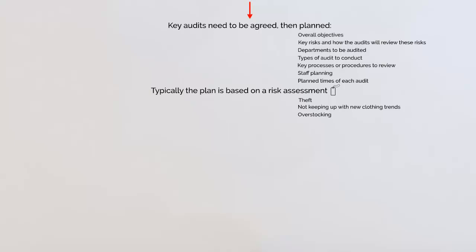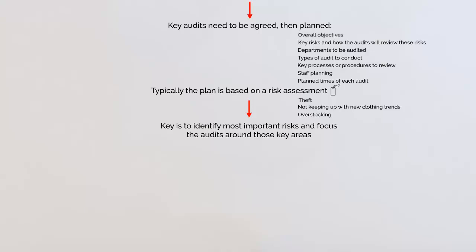Now, of course, there are many of these risks. This is not an exhaustive list. This is just a couple of examples for you. But what I'm trying to say here is the most important risks should be identified, and then the audit will be focused around those risks.